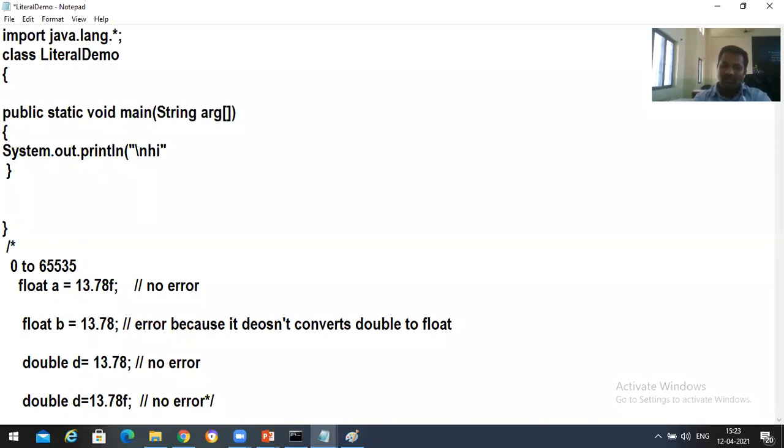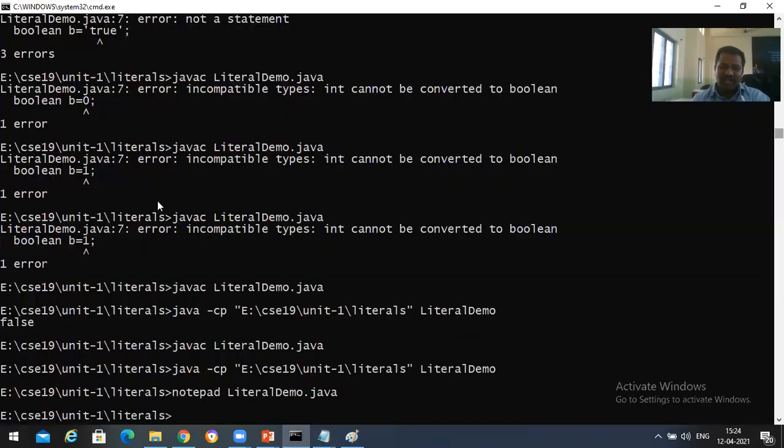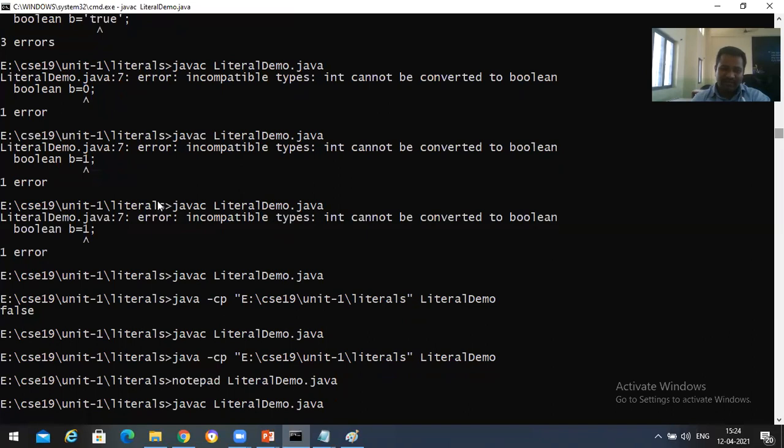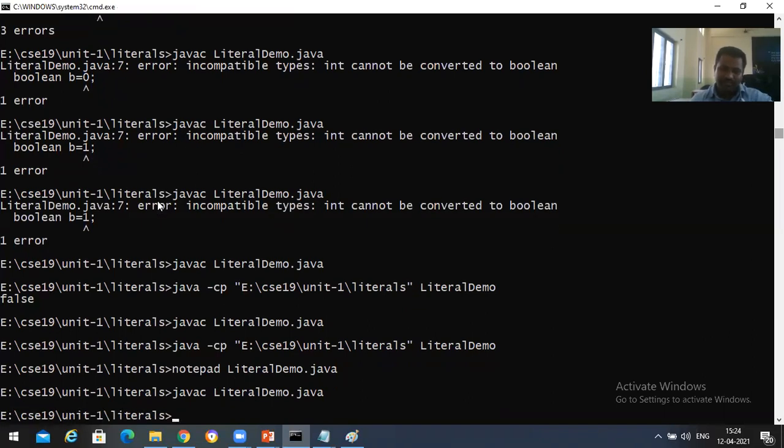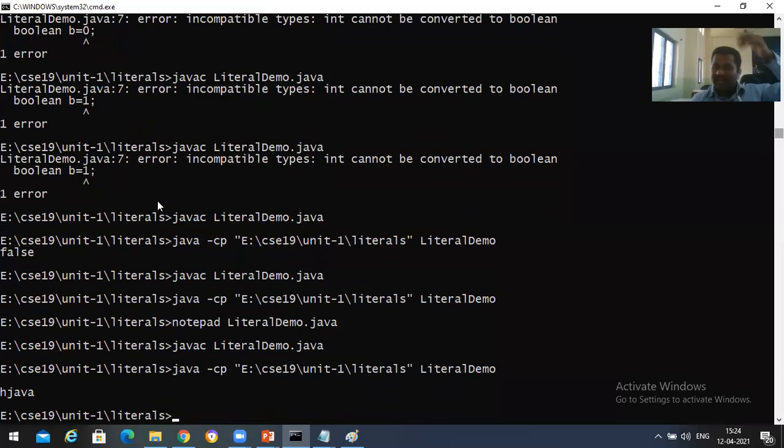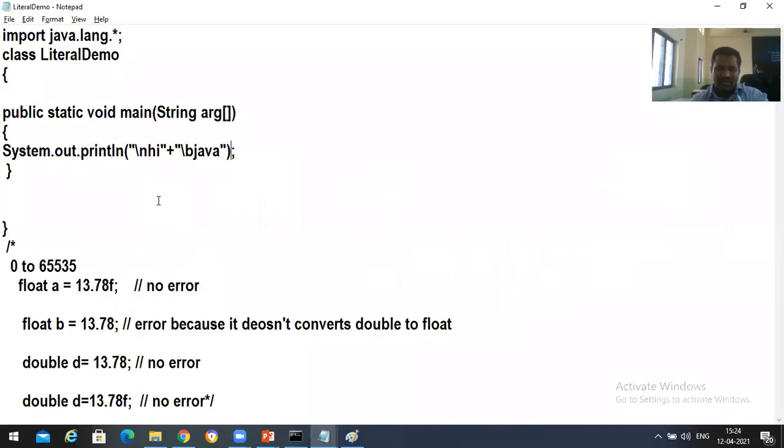Hi, closing double quotes, plus we are appending one more string, but here I am taking \b. \b means it goes backward. That means it removes this i, and in the place of i it prints some other character. Immediately after this \b, if I take Java, then in the output we will get H Java. If you compile it, you'll get H Java, with \n printing a new line each time.